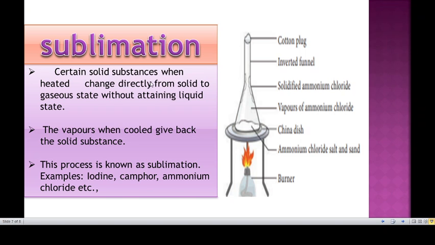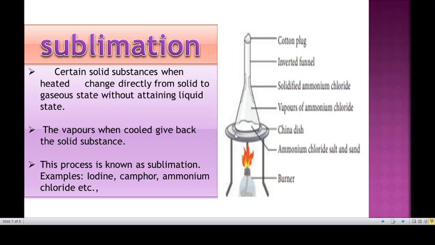Okay. So the first one is sublimation. A certain solid substance, when heated, changes directly from solid to gaseous state without attaining the liquid state. I just take an example, ammonium chloride salt and sand. To separate out the ammonium chloride salt present along with the sand, the required things are a tripod stand, burner, inverted funnel, cotton plug, and china dish.